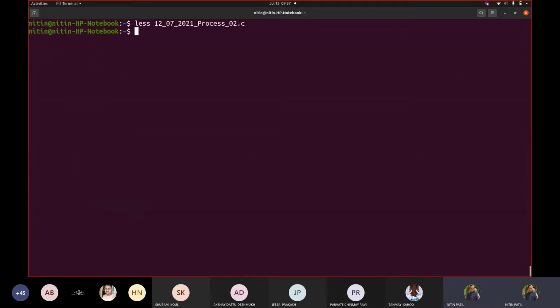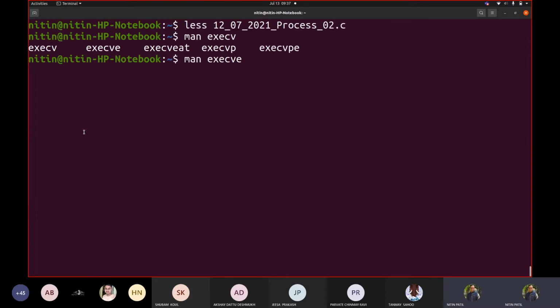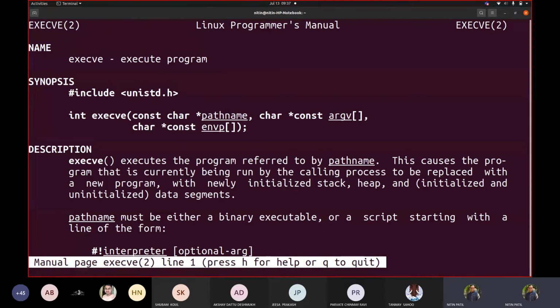Now what does this execve call require? Exec, execve. Now read this man page. This is used to execute a program, and this function requires 3 parameters. Now you can see pathname, argv and envp.